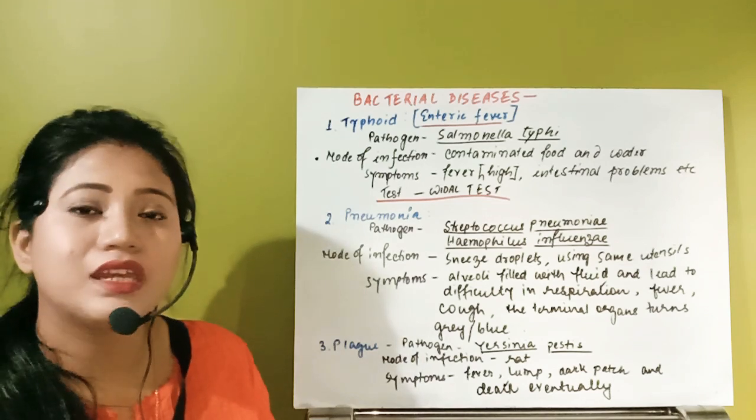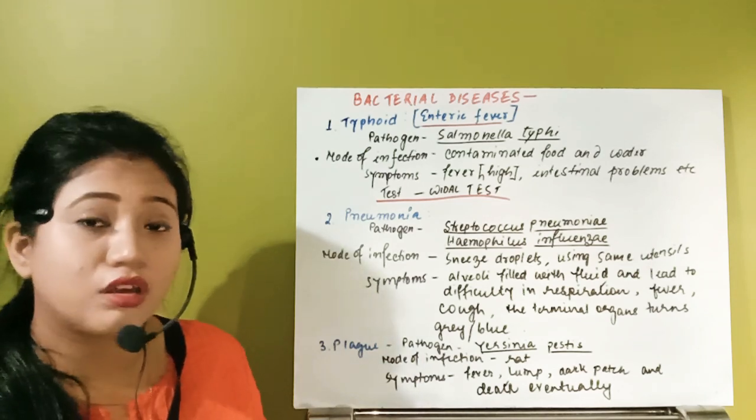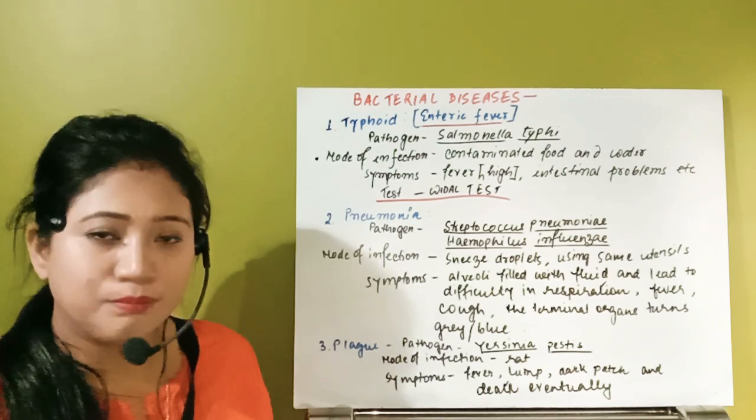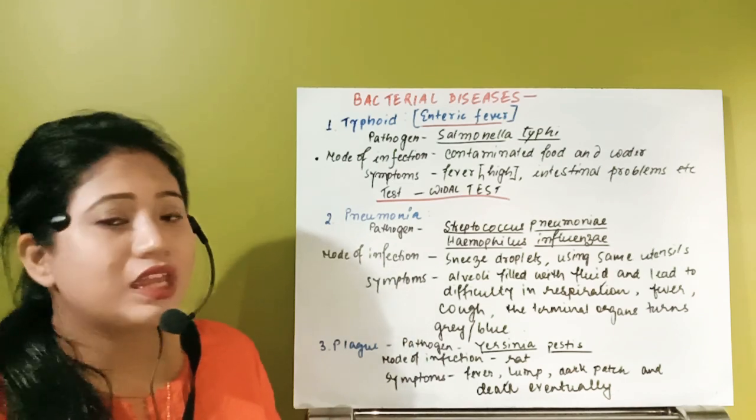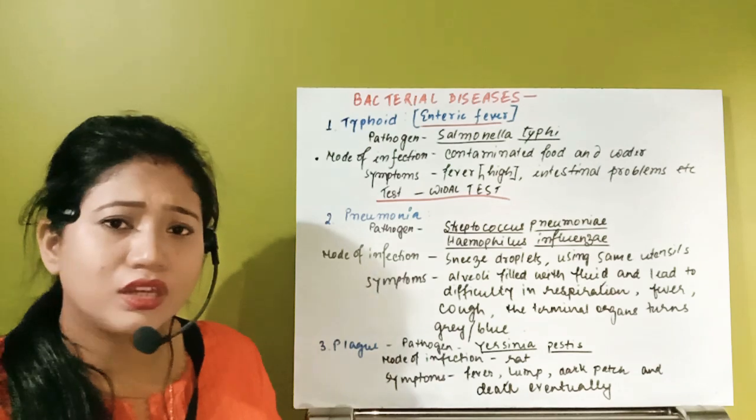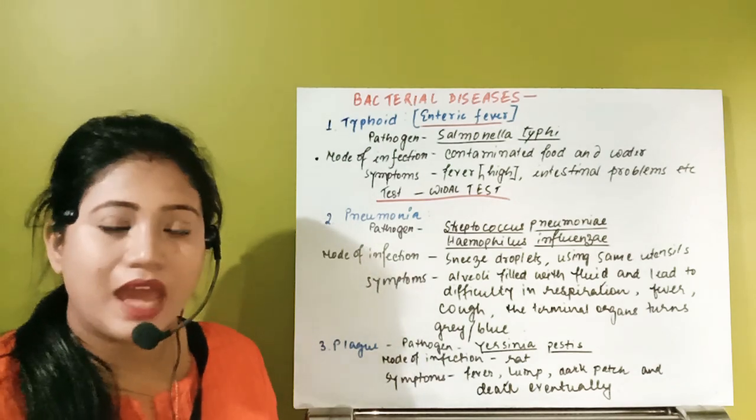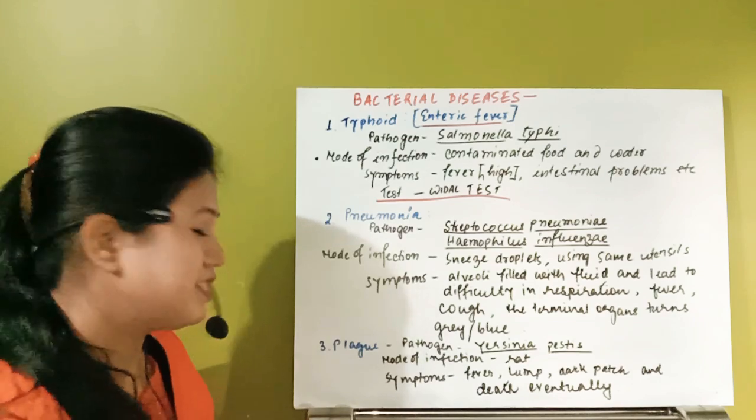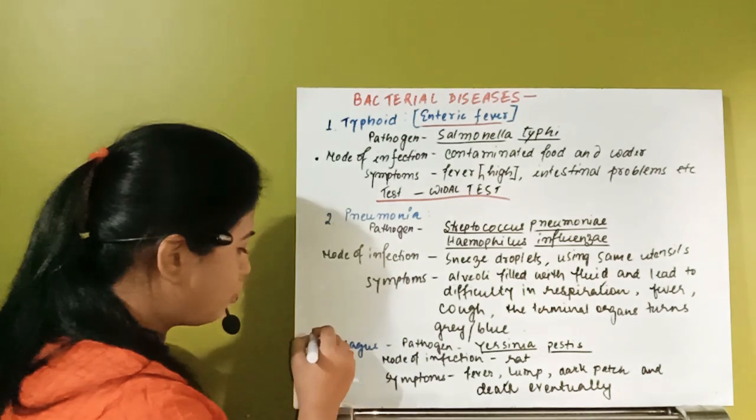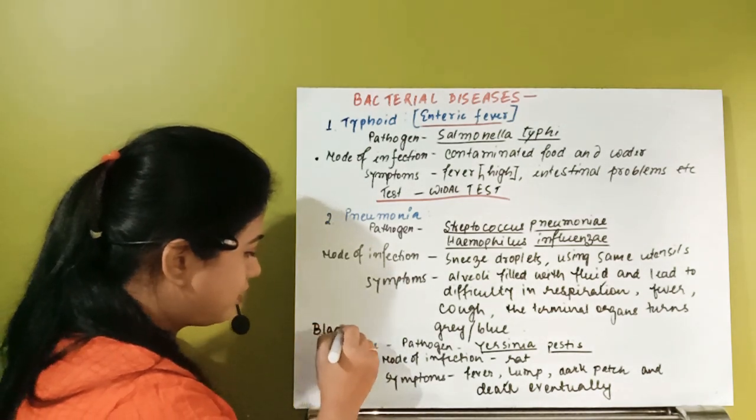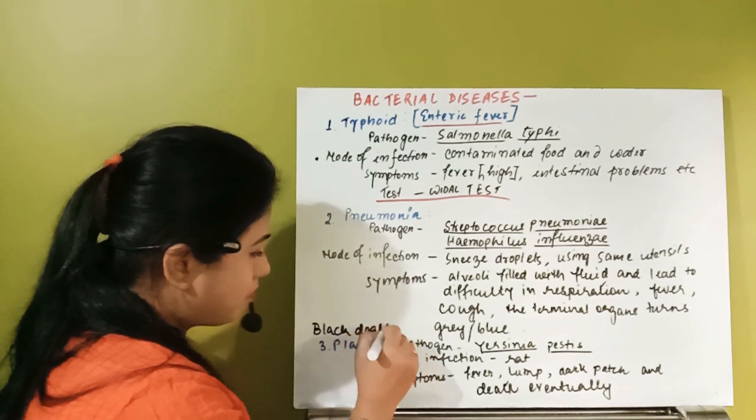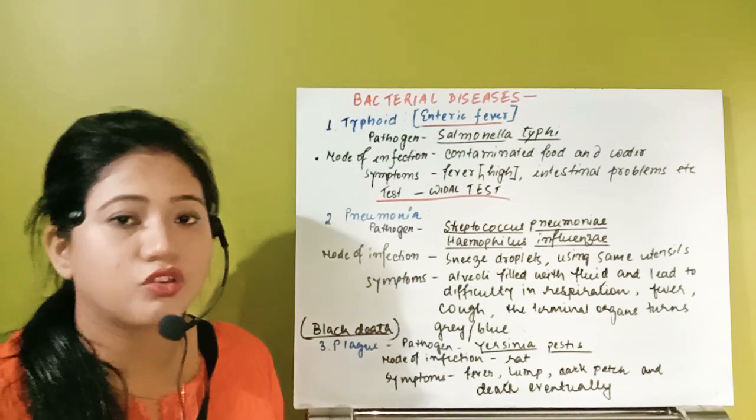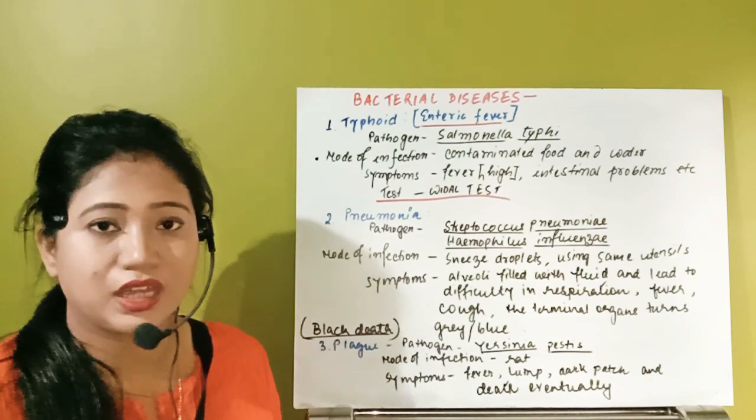Gradually the individual's skin starts to turn black, appearing blackish in color, and in extreme cases the whole individual turns black, and after that the individual dies. So that's why this disease, plague, is also known as Black Death. Remember, this was a very serious disease. The individual turns black. Just imagine what can happen.